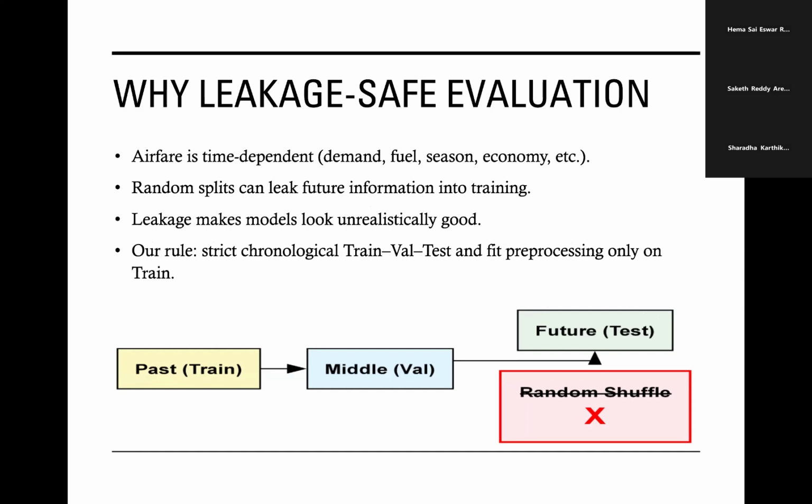Airfare is highly time dependent. Fuel prices, seasonality, and the economy all change over time. If we simply do a random train-test split, we can accidentally give the models information from the future in the training set. That kind of leakage makes the model look unrealistically good, but it wouldn't perform that well in real life. So we enforce a strict chronological train-validation-test split, and we fit all the pre-processing steps only on the train window. The diagram here shows how we move forward in time, from past through middle to future, and we explicitly avoid any random shuffle.